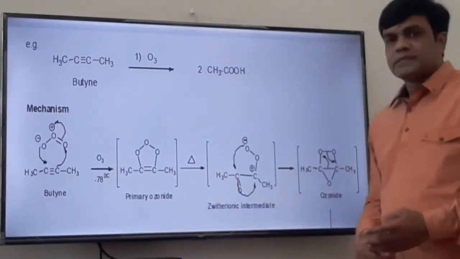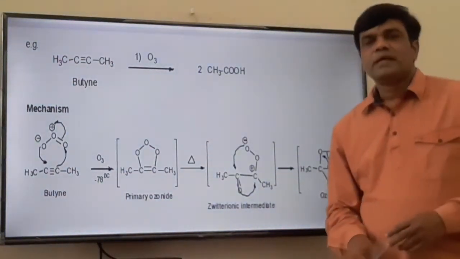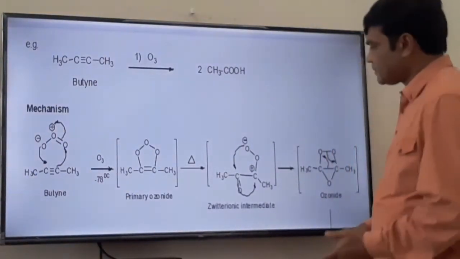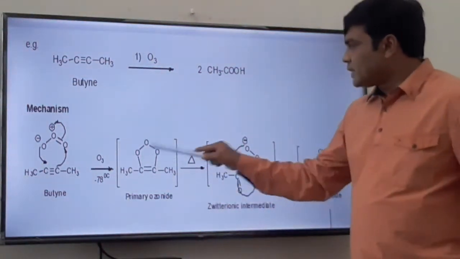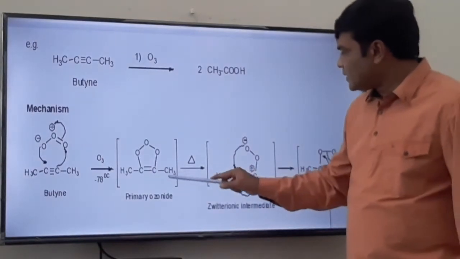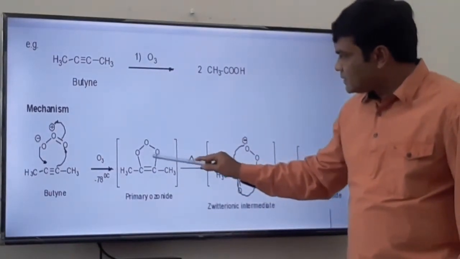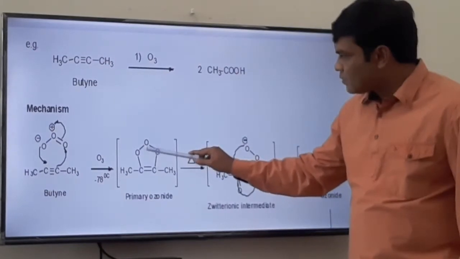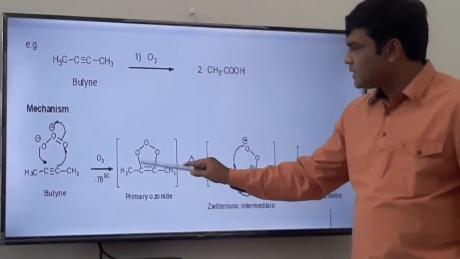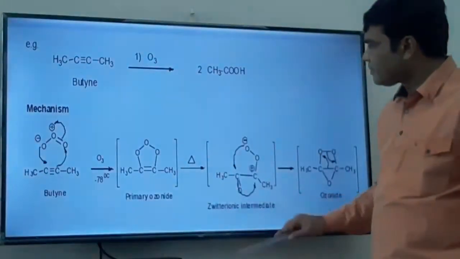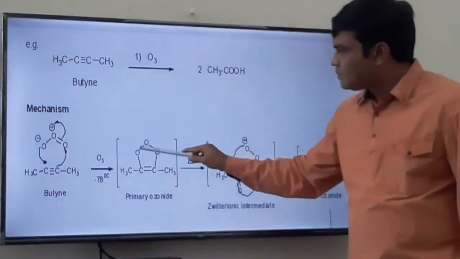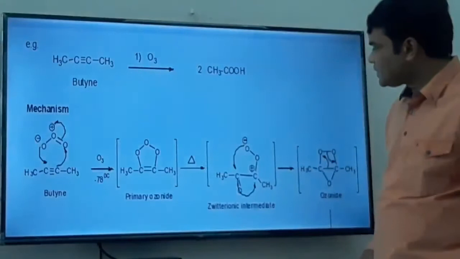Now, what is the second step? Second step is reverse 1,3 dipolar addition, reverse 1,3 dipolar reaction, where this ring is open in this way. You can clearly see here that the ring is open in this way. This bonded pair of electrons are open here, this pi bond is shifted here. You see, as this pi bond is shifted here, so carbon oxygen double bond is there. As these pi bonded electrons are shifted, carbon is now deficient. This bond is open on the oxygen, so oxide ion formation.